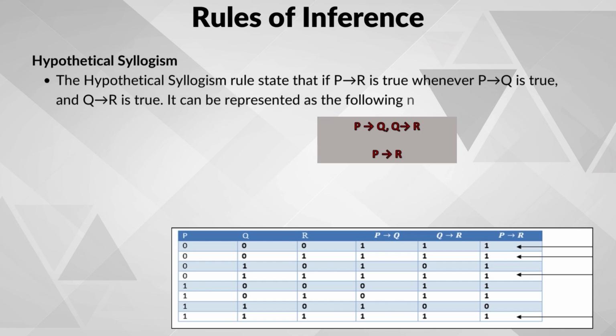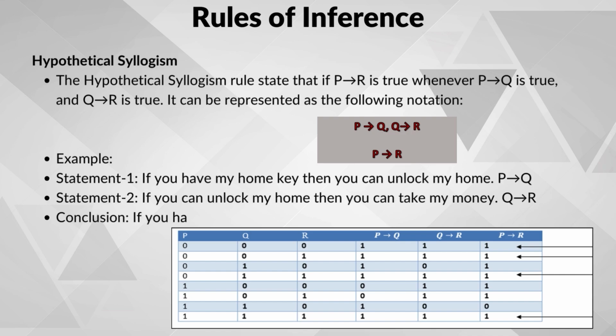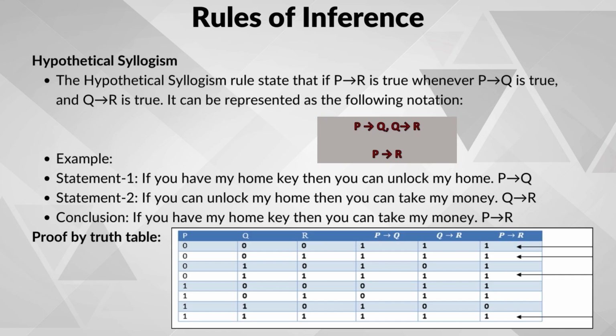Another rule of inference is the hypothetical syllogism rule, and it can be explained through an example. The hypothetical syllogism rule is, if we have three things that connect like a chain. First, if something P happens, then something else, Q, will happen, that is P implies Q. And if that second thing, Q, happens, then something else, R, will happen, that is Q implies R.